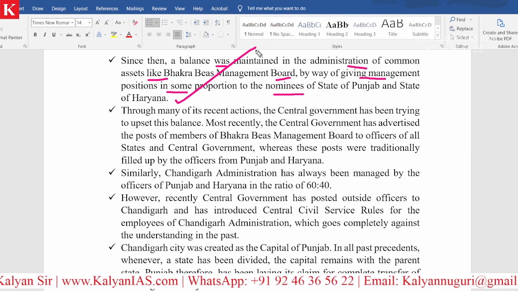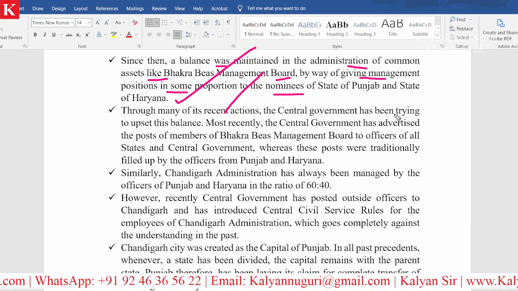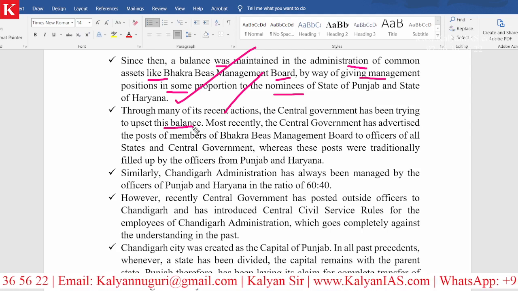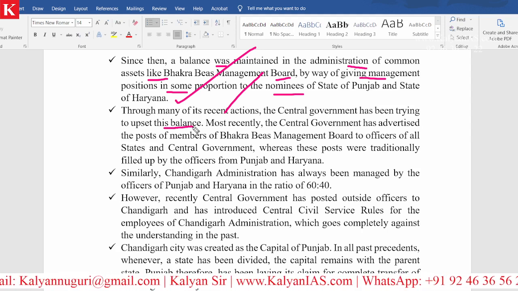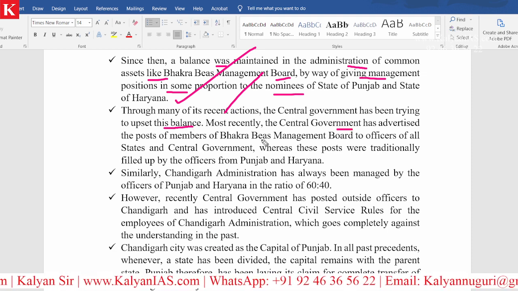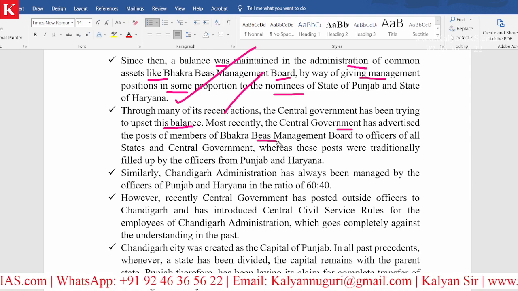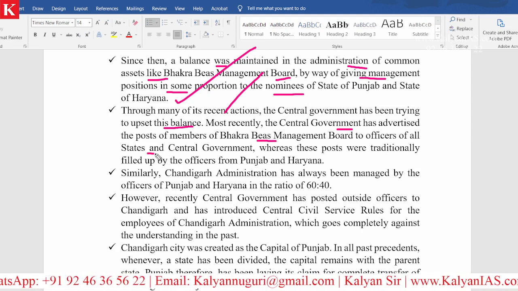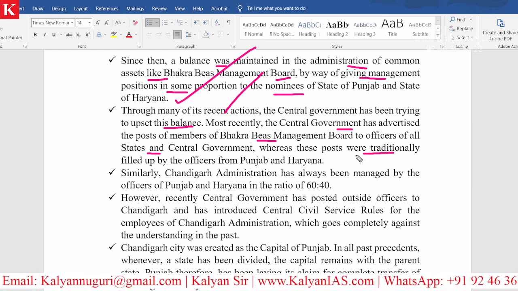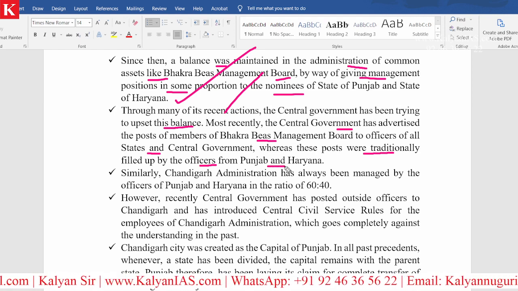But now, through recent actions, the central government is trying to upset this balance, and Punjab is not happy with the actions of the central government in this. Most recently, the central government has advertised the post of members of BBMB to officers of all states and central government, whereas these posts were traditionally filled by officers from Punjab and Haryana only.